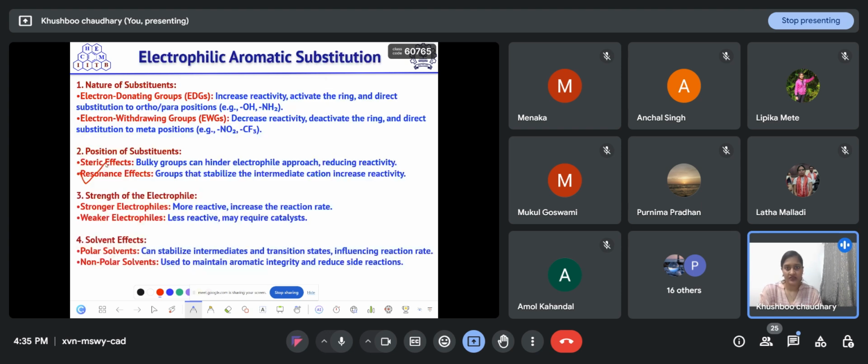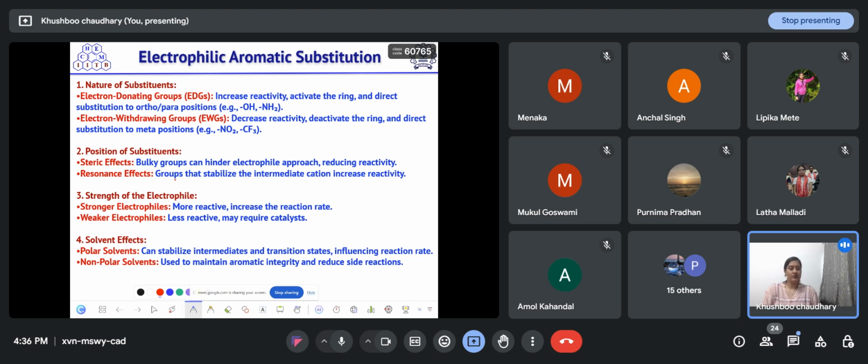So let us find out. In electrophilic aromatic substitution, what are the factors that will govern the stability of the intermediate or that will determine the reactivity? Firstly, the nature of substituents attached to the aromatic ring.